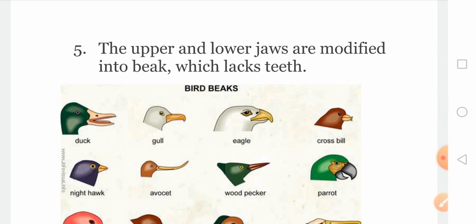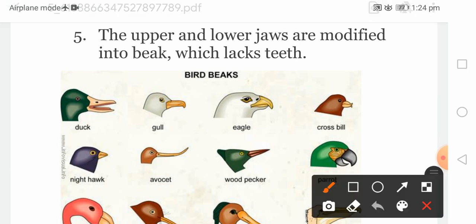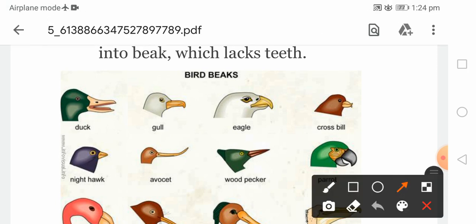Okay, now different birds are shown here, and each bird has a different beak. We have learned about the feet modification. Now there are different modifications that take place in the beak. Here I am explaining it very briefly. We have a different lecture, a separate video on beak modification.